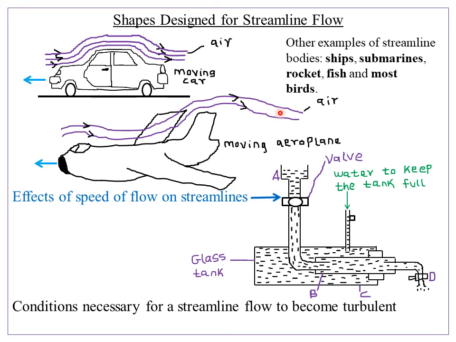So such bodies, we call them streamline bodies. Maybe somebody can ask you, why are streamline bodies made with less sharp edges? The reason is simply to reduce the resistance to the motion of the fluid. So when the resistance is reduced, that particular body continues flowing very smoothly.